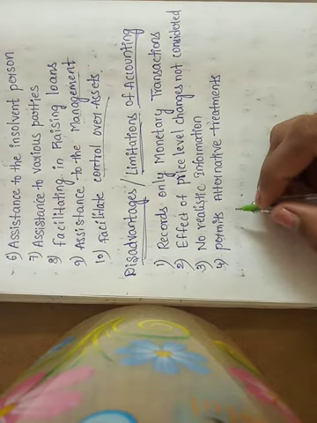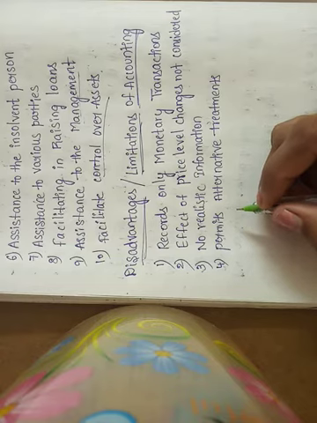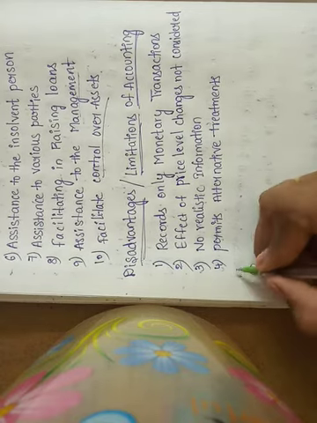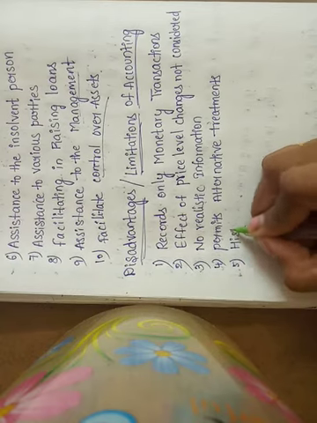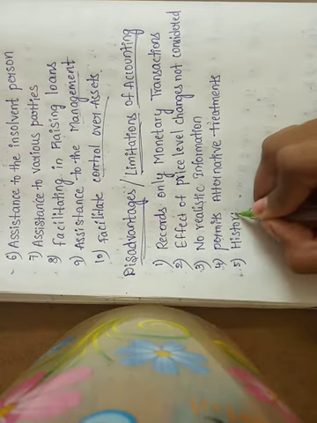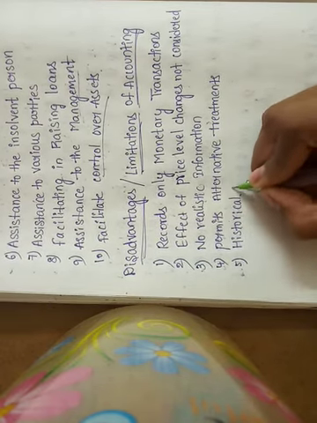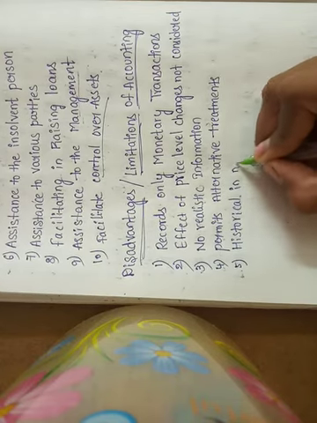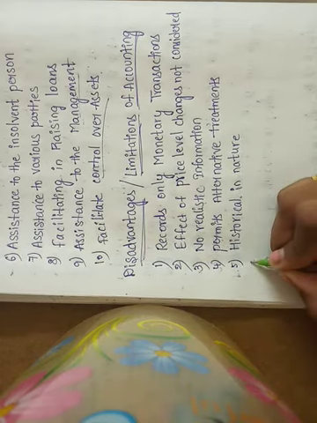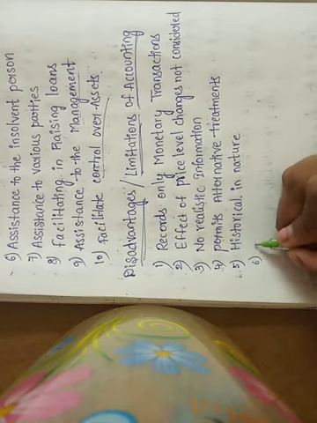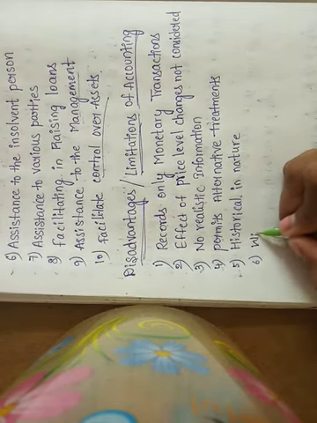Next, historical in nature. Next is window dressing in balance sheet.